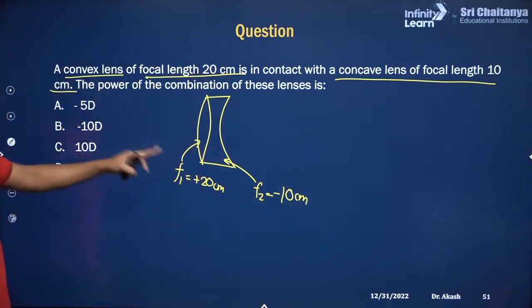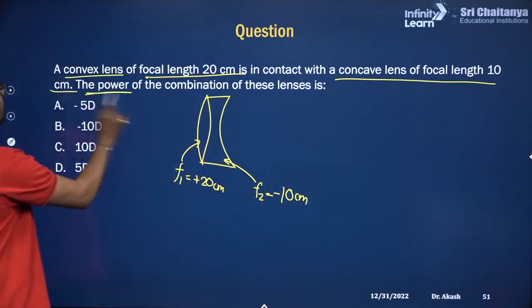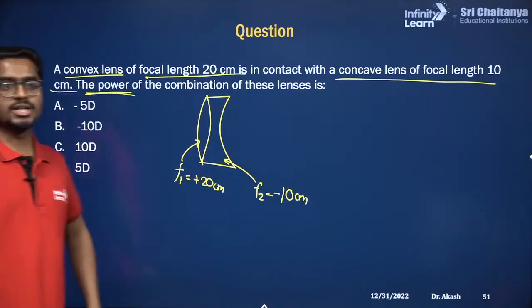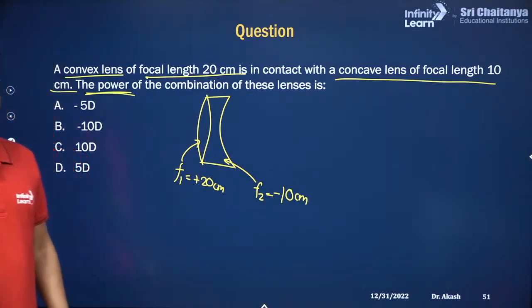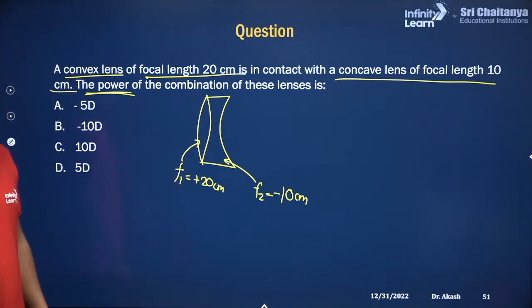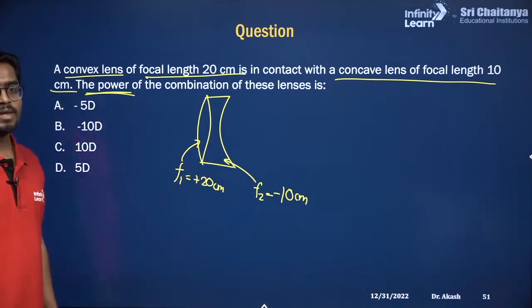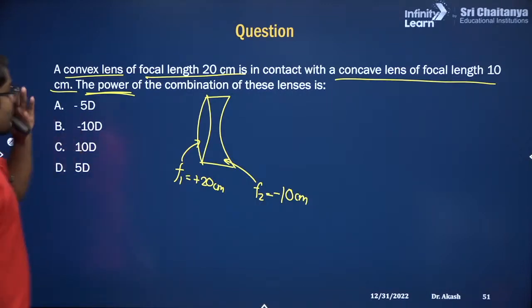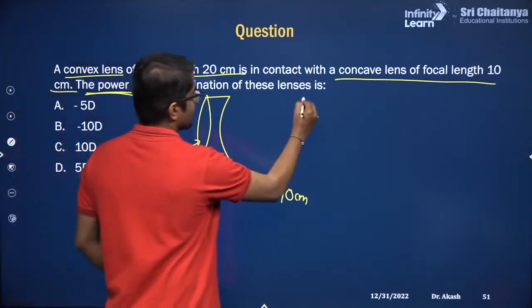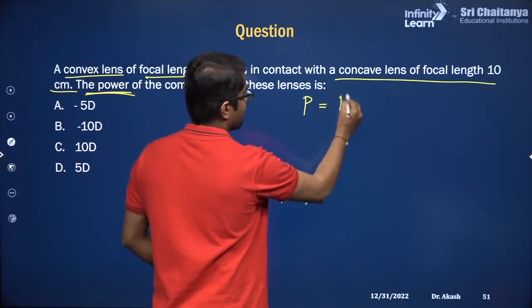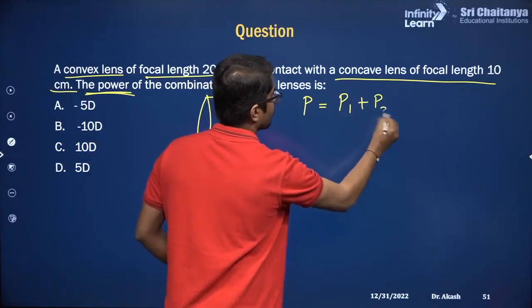So for this combination, what is the power of the combination that you have to calculate? Electricity, yes, in a couple of weeks we'll start with electricity. So what is the power for the combination? Power is nothing but P1 plus P2.